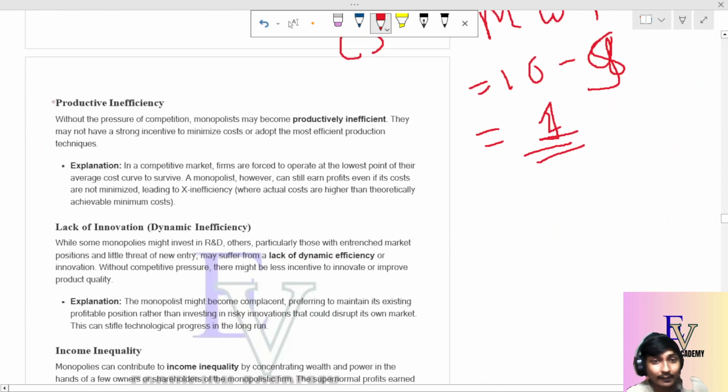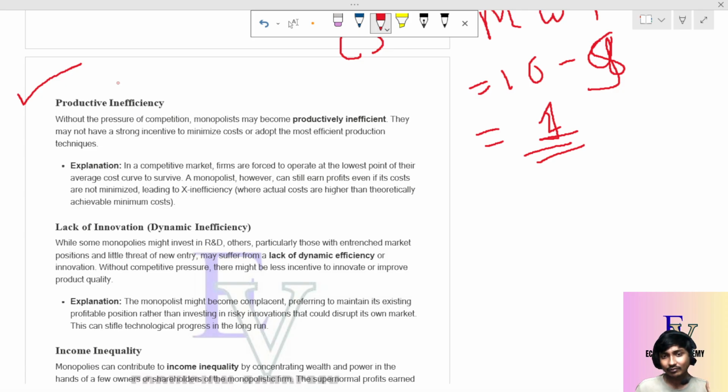And productive inefficiency, because they do not have the incentive to minimize cost or adopt some techniques that can minimize cost.